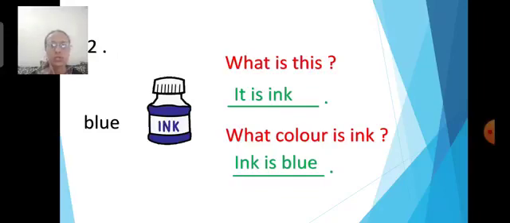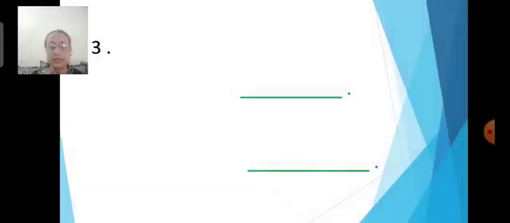In the first question also we wrote sugar is white, followed with the naming word. So here also ink is blue. I hope you finish. Yes, if you have not finished, you have to finish writing later on.